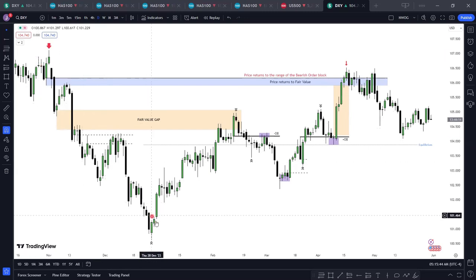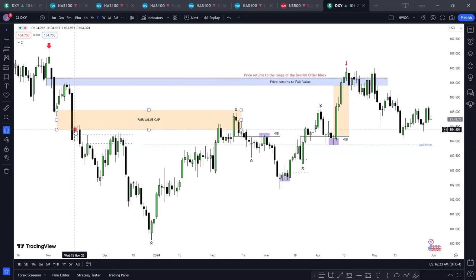Now, as price moved downwards, you discover that there was no buying occurring from this point to this point. Look at it. Price moved up and then came down. Now, from here, you can see that there was buying and there was selling. So price is balanced. But from here, I'm using the body of this up close candle. So at this point here, there was no green candle. There was no up close candle. My up close candles are the green candles, and my down close candles are the black candles. Meaning that the green ones are the ones going up, and the black ones are the ones going down.